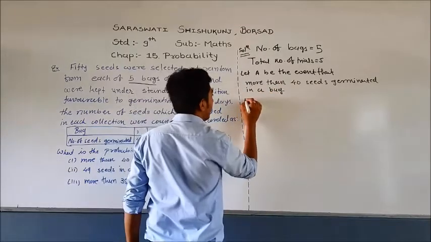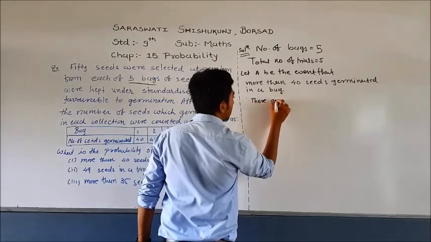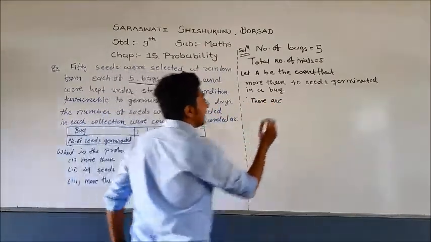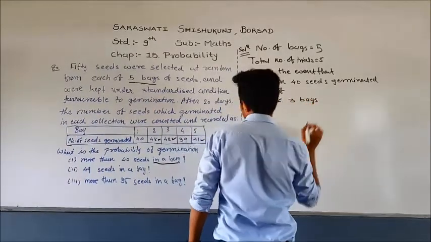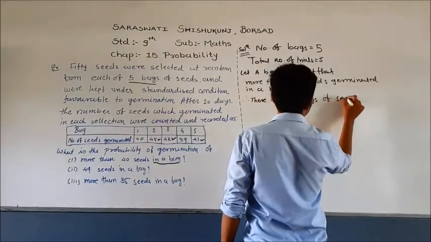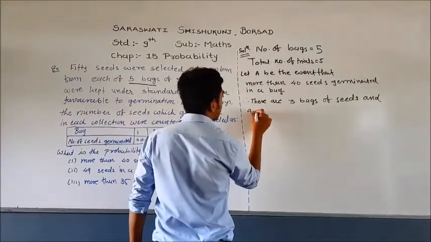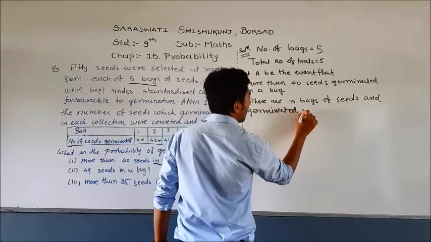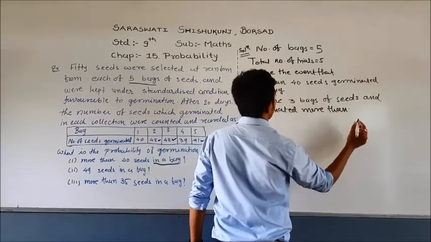So therefore, how many bags? In 3 bags, 2, 3 and 5. There are 3 bags of seeds that germinated more than 40.